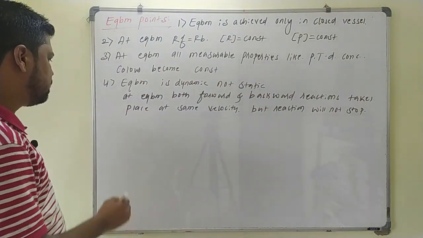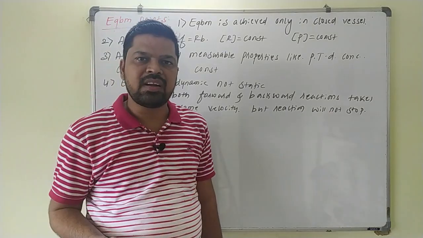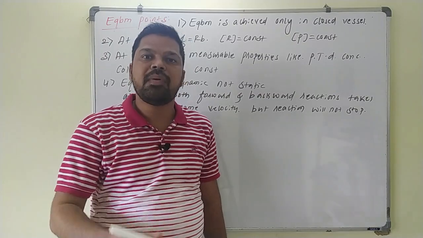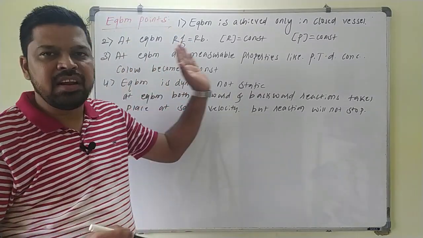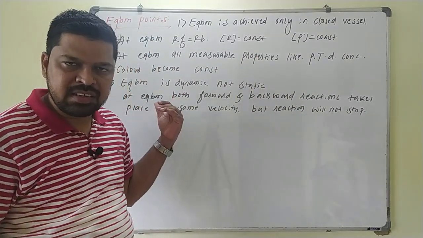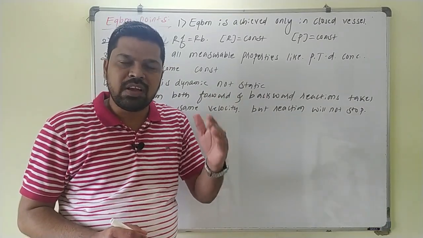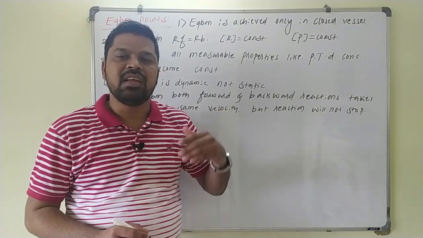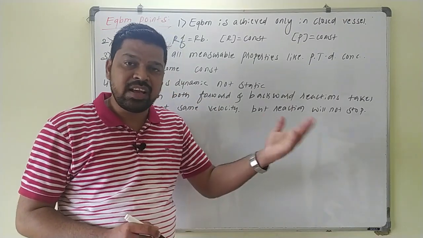The next point is that equilibrium can be achieved from the reactant side or from the product side. The equilibrium position is independent of the direction of the reaction. You can start the reaction from the left-hand side and reach the right-hand side, or start from the right-hand side and go to the left-hand side. From whichever direction you start, the position of equilibrium will be the same. Equilibrium can be achieved from both the reactant and the product side.